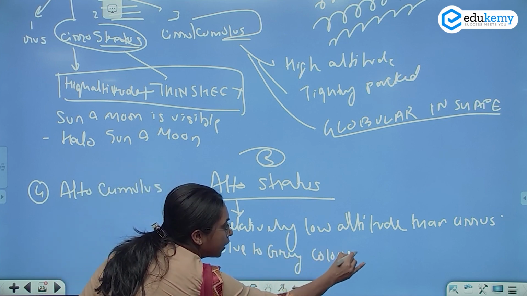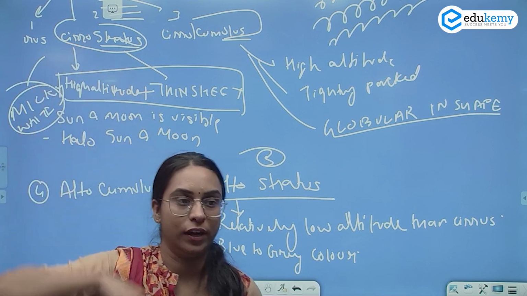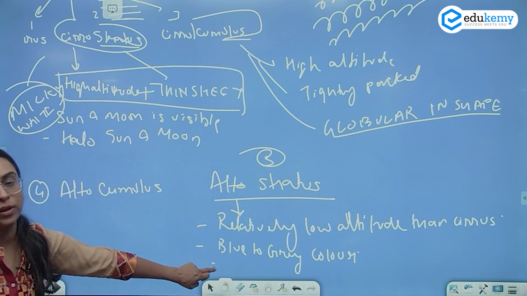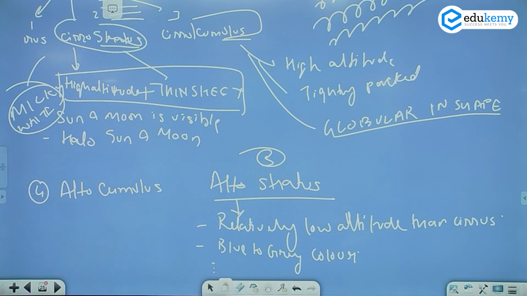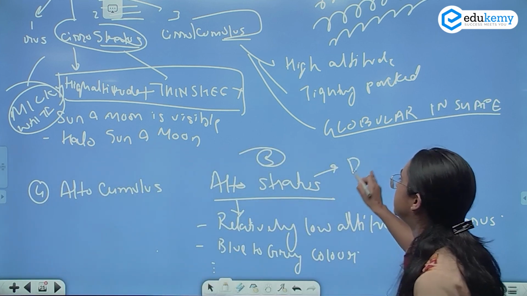So the one found at a very high altitude, cirrus, is milky white. Cirrus is always milky white, because up there it is ice. So it is milky white, whereas this is blue to grey in color. The altocumulus yields a drizzle.